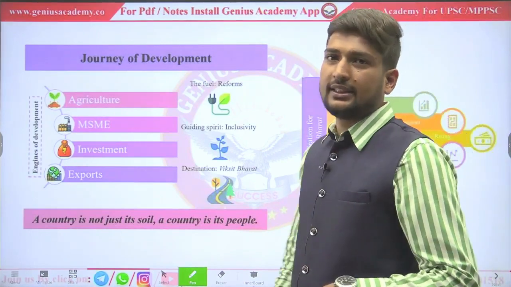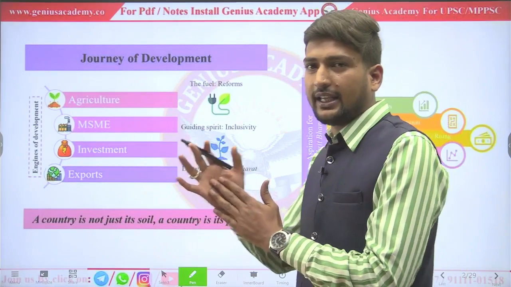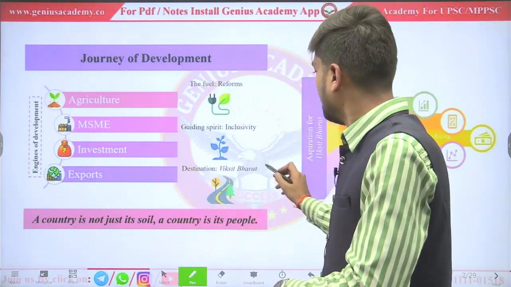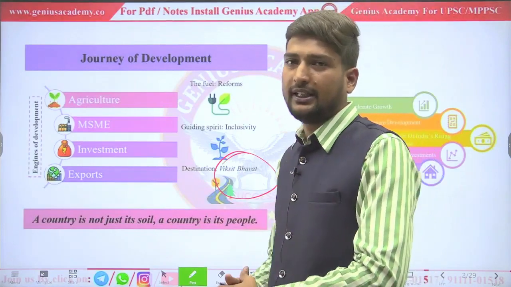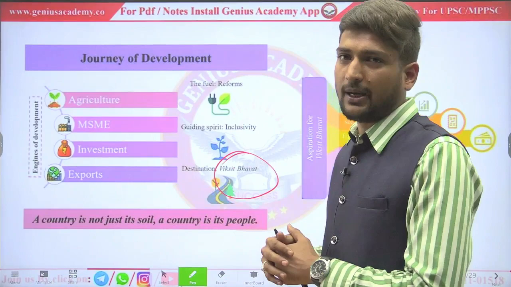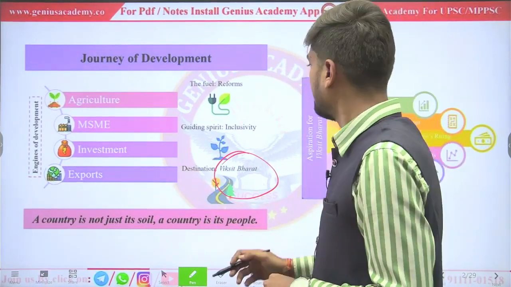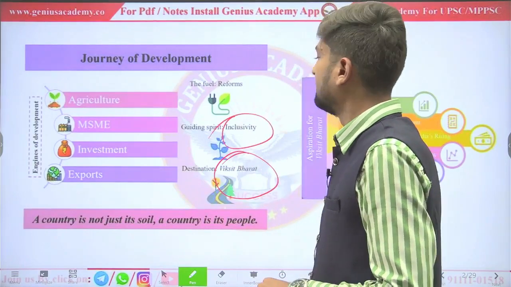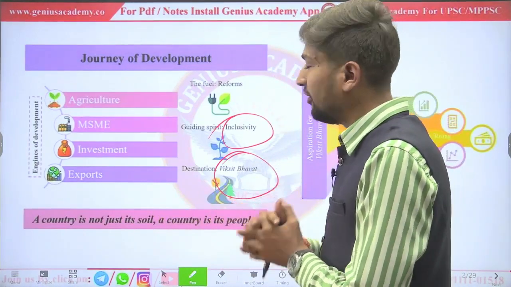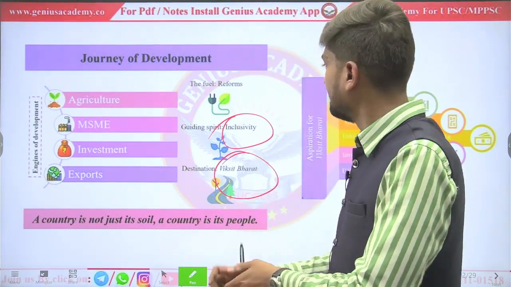So what is the destination of our budget? What is the aim of introducing our budget? Viksit Bharat, that is developed India. How can we get to Viksit Bharat? What is the guiding spirit of our Viksit Bharat? It is inclusivity. Inclusivity means Sabka Saath Sabka Vikas. Development in every sector. No sector should be left behind.